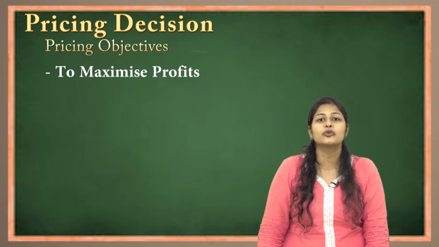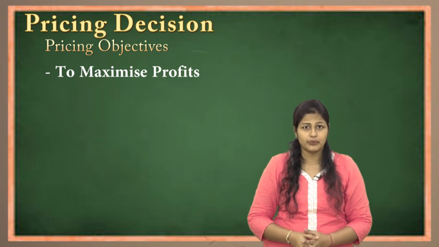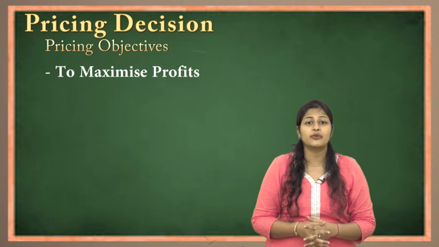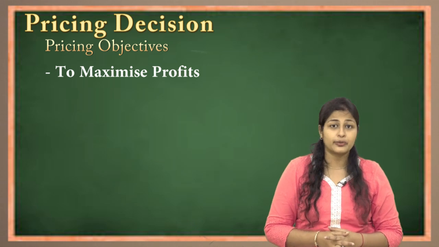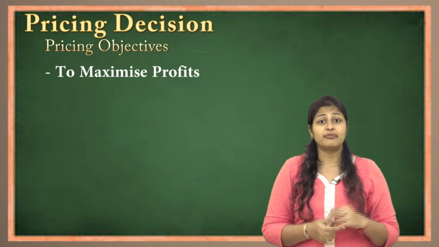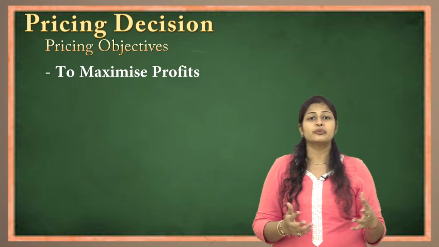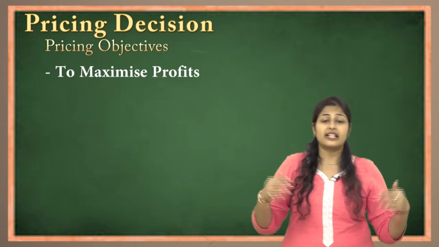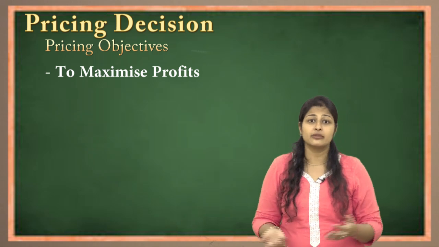Yes, the ultimate aim of doing a business is what? To maximize the profit. So if I want to increase profit, at times what I can do is increase the price of my product so that I can earn maximum profit. Or else, when I believe in generating volumes and earning maximum profit, then I can lower the price and sell my product at mega volume, and then I can earn maximum profit.